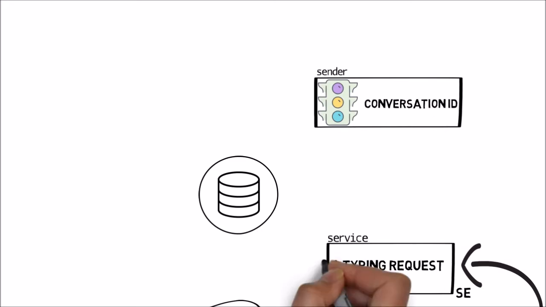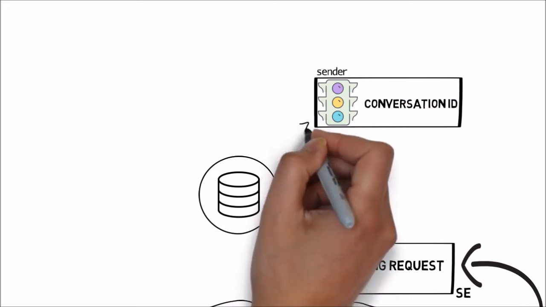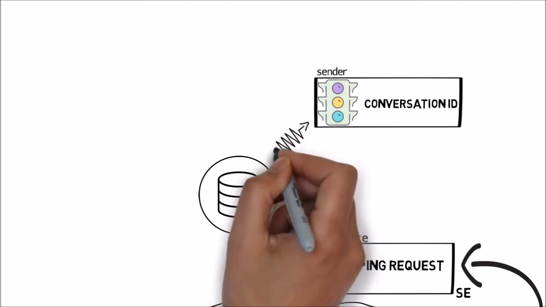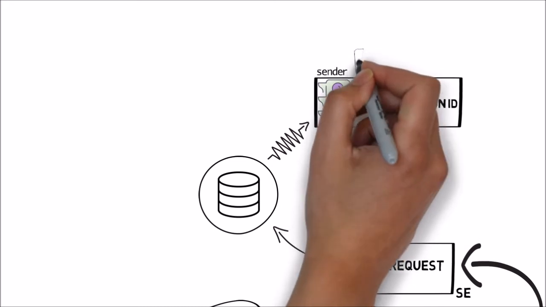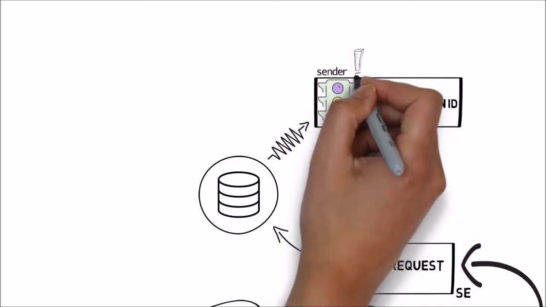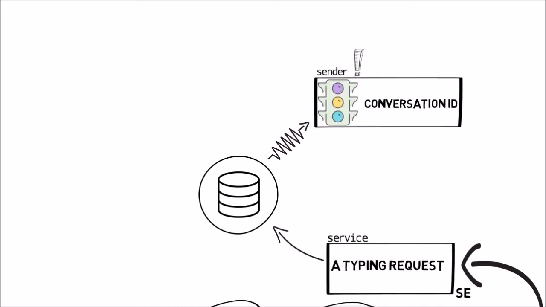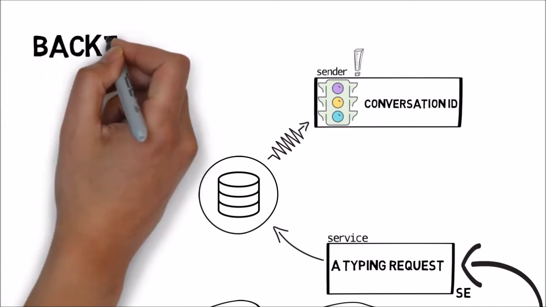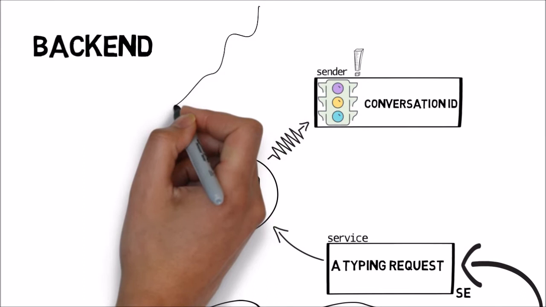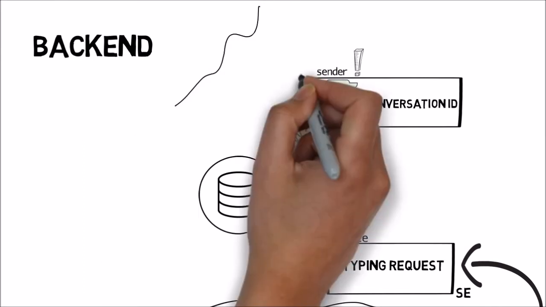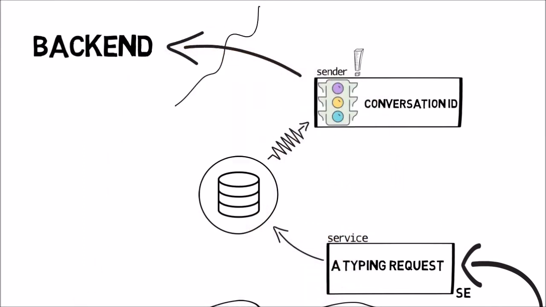The sender gets the ID of the conversation and transforms our request into a real post request, and that goes to the backend. The backend is in charge of identifying the receiver of our message and sending it there, either as a Firebase cloud message, FCM, or through a WebSocket. It's either or. We trust our colleagues from the backend that one message will come to us only from one of these sources.